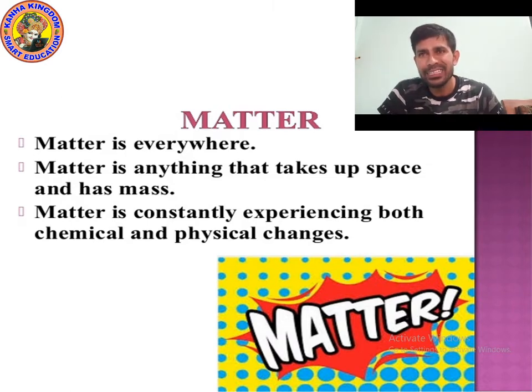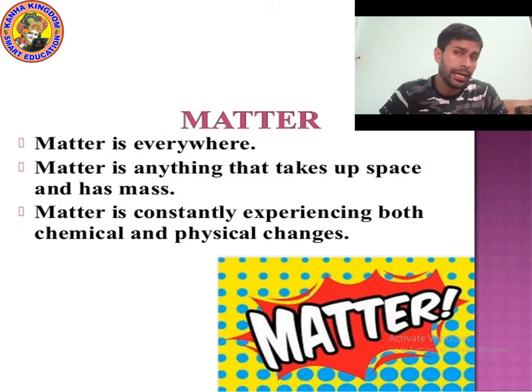Matter is anything that takes up space and has mass. If any object is covering a place and has some weight, meaning mass, because mass is measured in kilogram, then we can say it is matter.